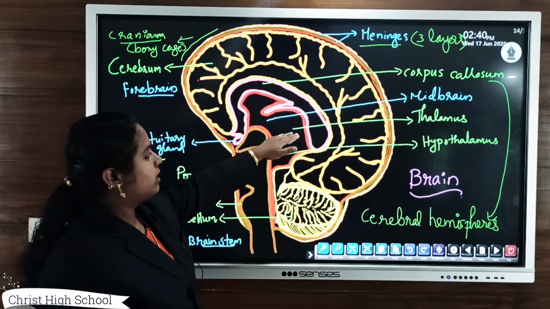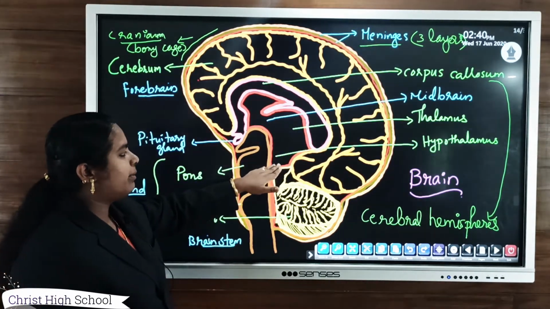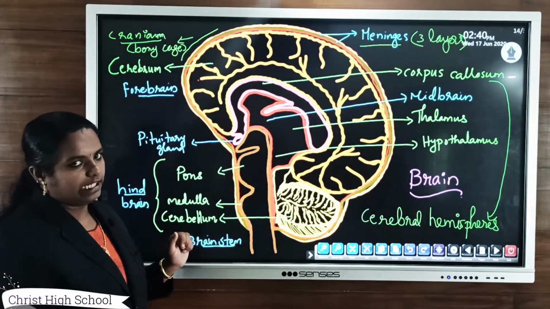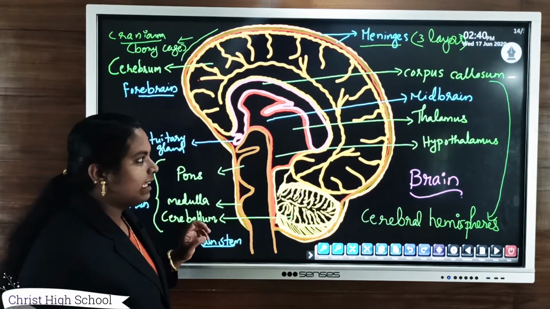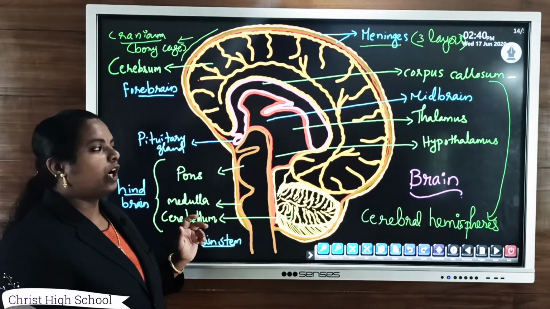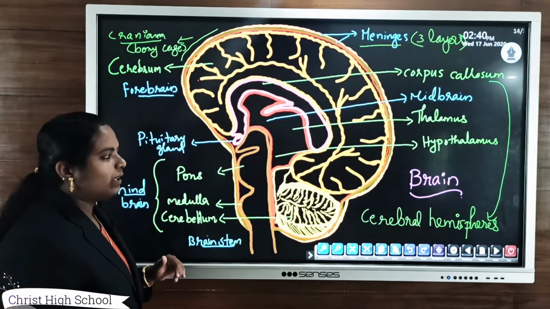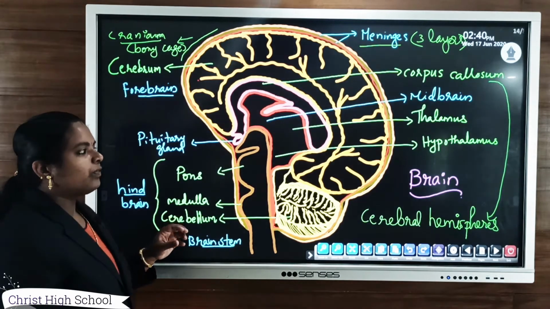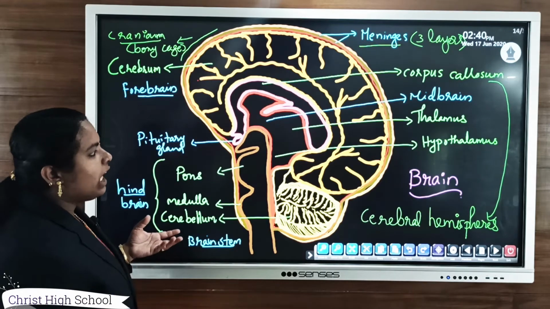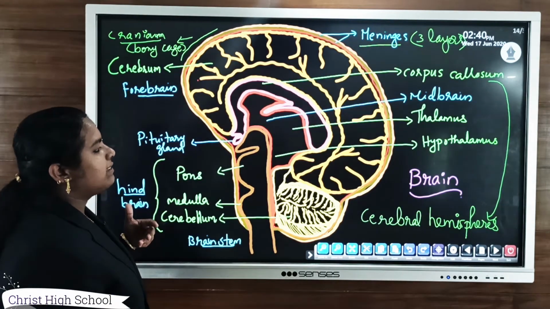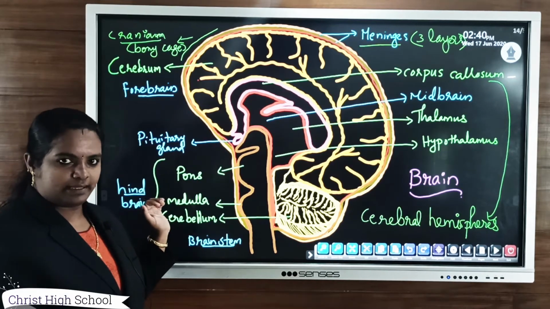And thalamus is almost located in this region, and just below the thalamus, the hypothalamus is located. The main function of thalamus is that it controls or sends sensory impulses. And hypothalamus is the main center which controls the process of hunger, then vomiting, then thirst. All these are controlled by the main center, that is known as the hypothalamus.